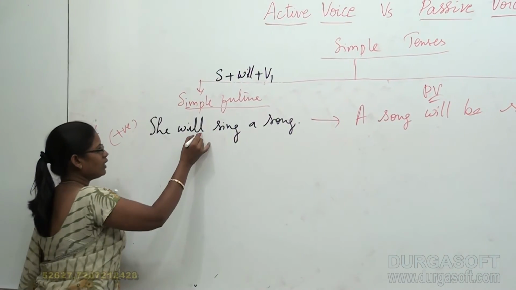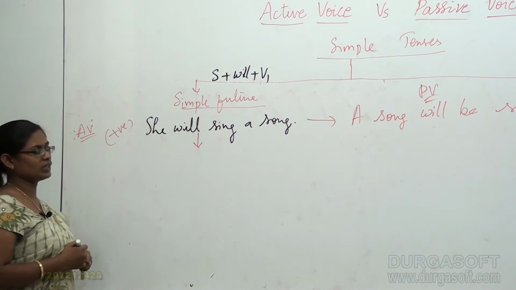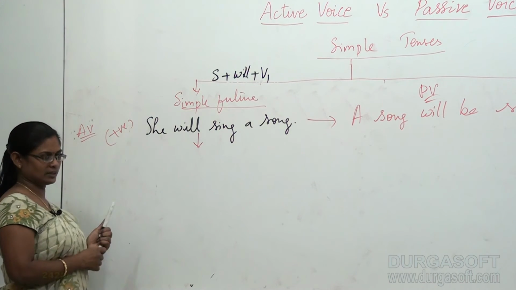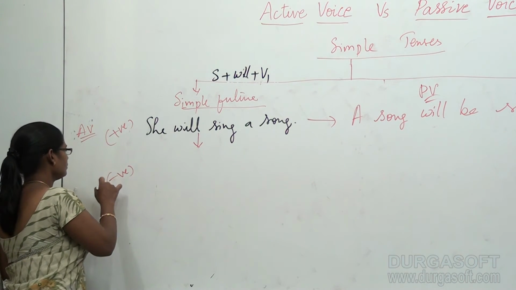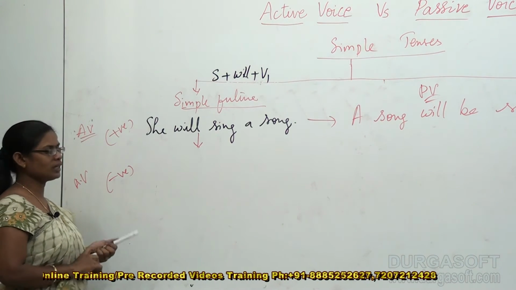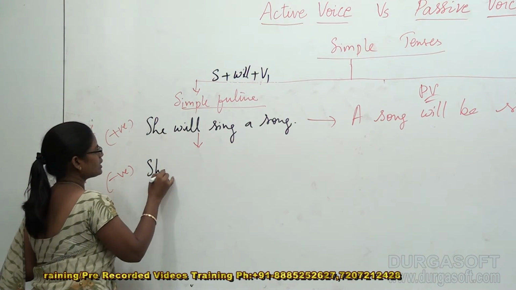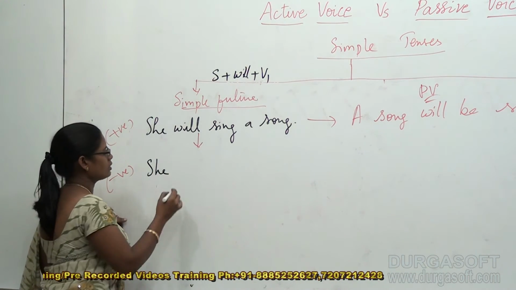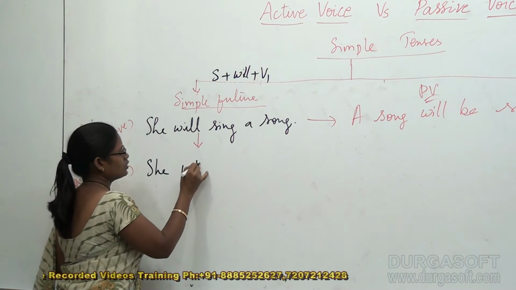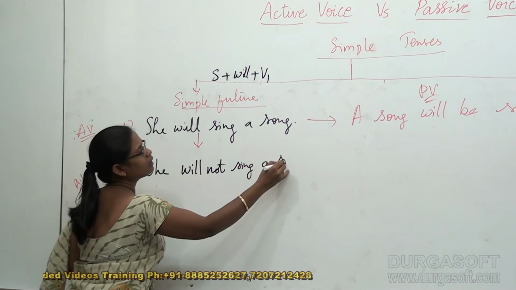Now I would like to convert this positive active voice sentence into negative active voice sentence. How can I do that? Very good. I can say, just adding not, she will sing a song becomes she will not sing a song.